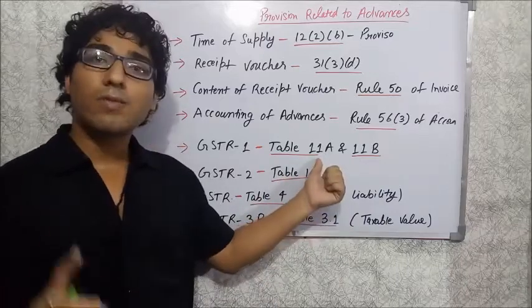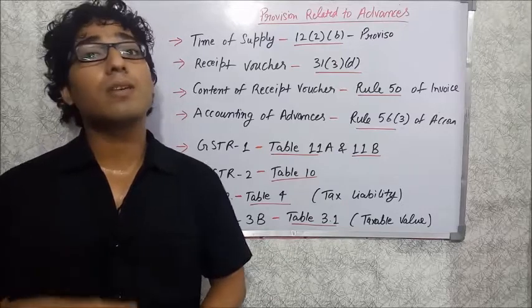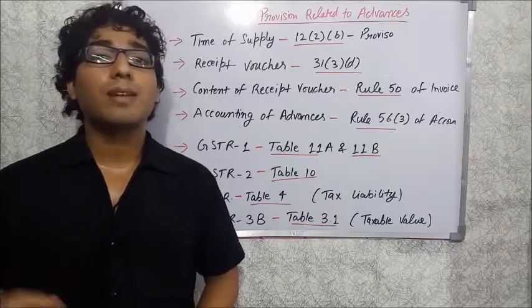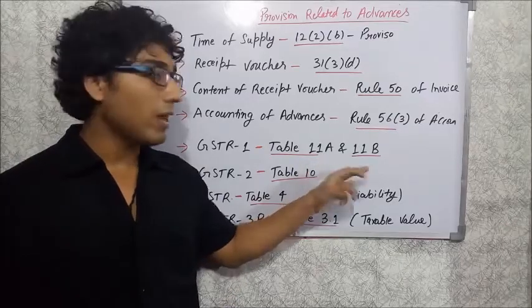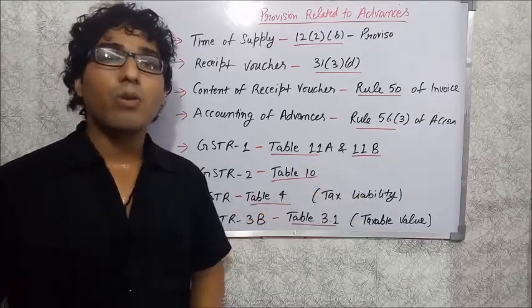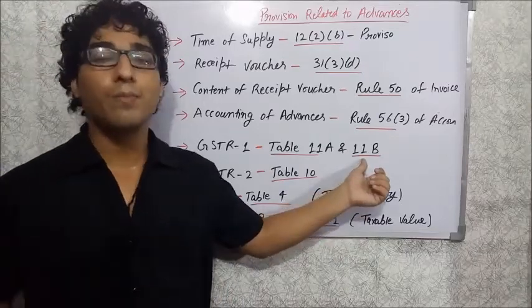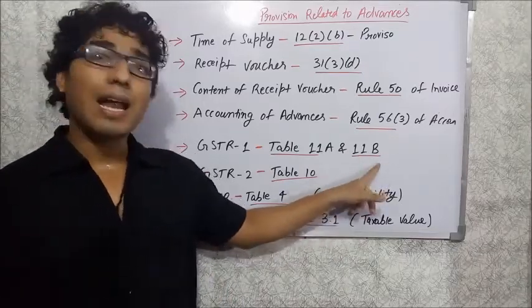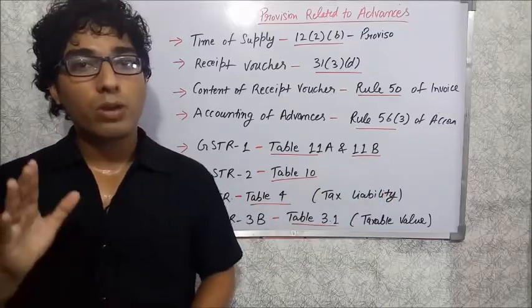Table number 11A is for those cases when you receive the advance in this month but haven't issued the invoice, because the invoice will be issued as per the invoicing rule. So table number 11A is for those. When you make the adjustment out of the advances received, that adjustment is to be shown in 11B. Remember that.